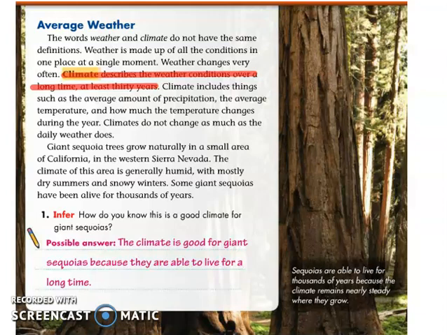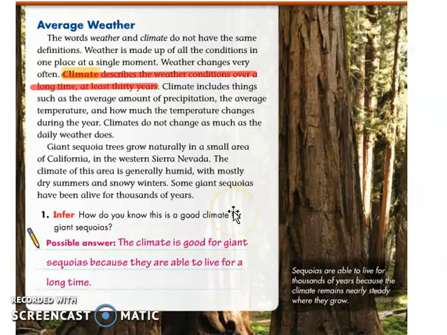So here in your book, we have your sequoia tree. Sequoia trees are able to live for thousands of years because the climate remains nearly steady where it grows. Where does the sequoia tree grow? Particularly, it is growing in western Sierra Nevada, California. So the weather condition and the climate condition here so far is not changing. It's an advantage to the sequoia tree because